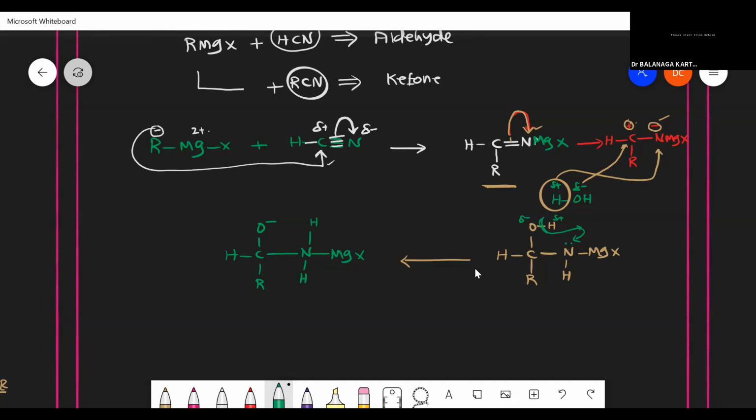OH, oxygen is highly electronegative. It can pull the electron from hydrogen. That's why it becomes negatively charged. So the hydrogen will leave as H plus. It can donate the 2 electrons to oxygen and leave without an electron. Without electron, it leaves as H plus. And nitrogen is having a lone pair. Then the positive charge can be attracted towards nitrogen. So one more hydrogen is attached here. Is that clear or not?